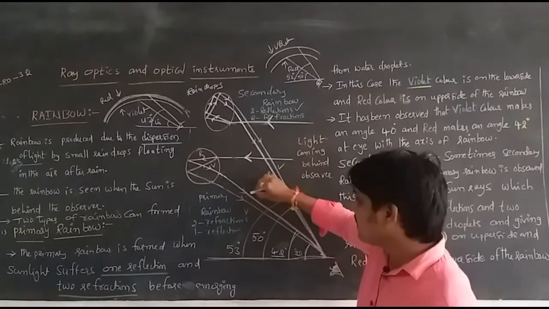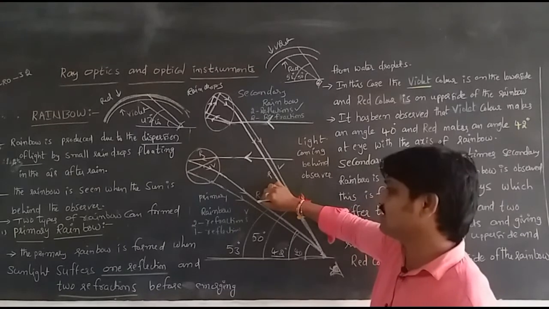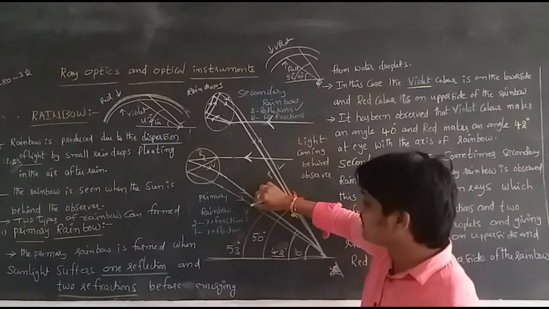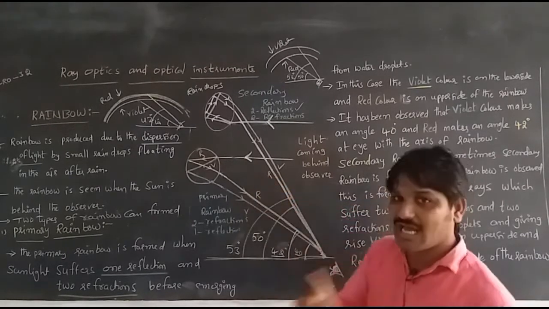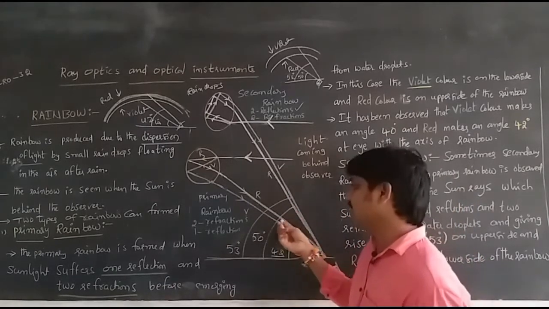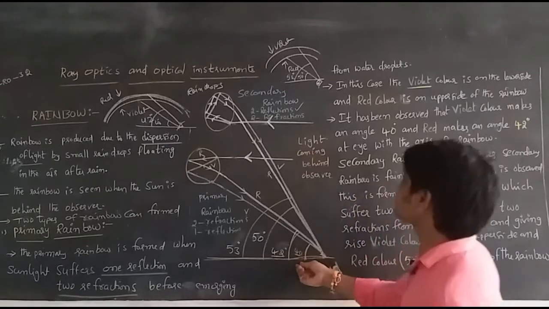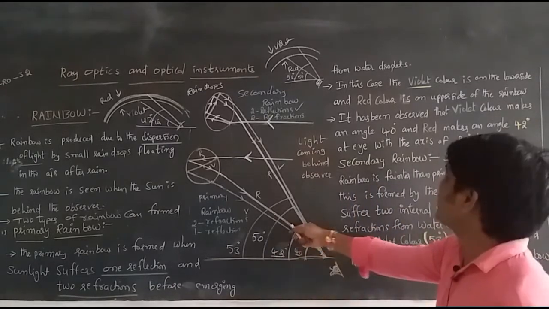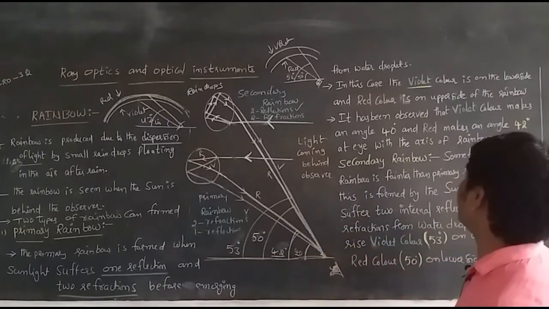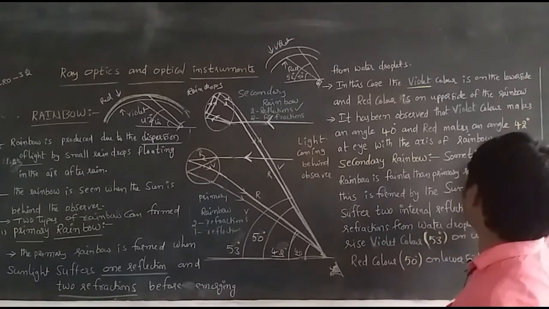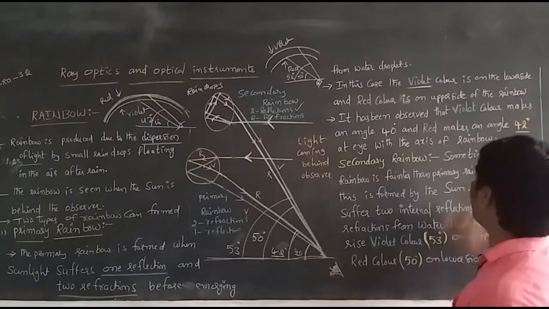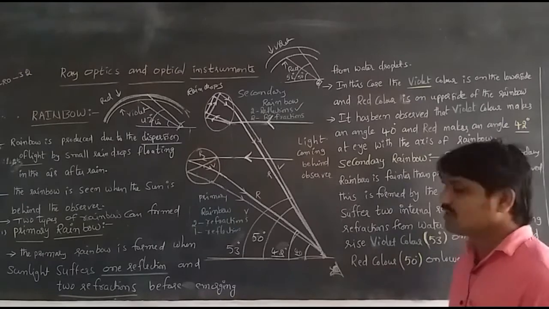So the red color is on the outside of the rainbow, and the inner, lower side of the rainbow will be violet in the primary rainbow, which makes an angle of 40 degrees with the axis. The red color on the upper side makes an angle of 42 degrees with the axis of the rainbow at the eye.